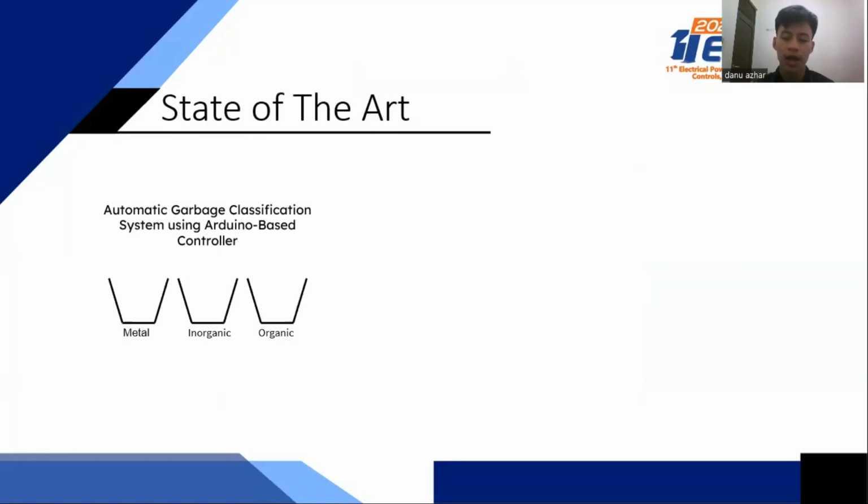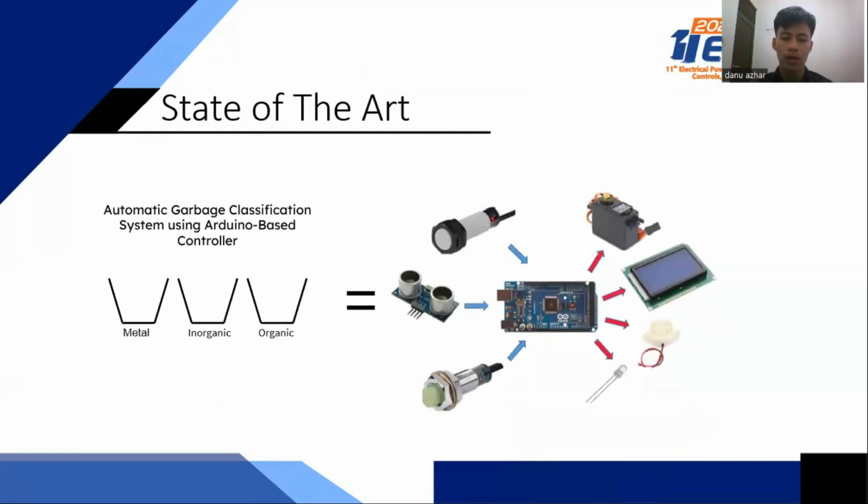This tool can classify and sort metal, inorganic, and organic garbage. These are the components. This tool uses an Arduino Mega as the microcontroller and three sensors: an inductive proximity sensor, a capacitive proximity sensor, and an ultrasonic sensor, with servo motors as the actuator, an LCD as the display, and a buzzer and LED as the alarm when the bins are full.